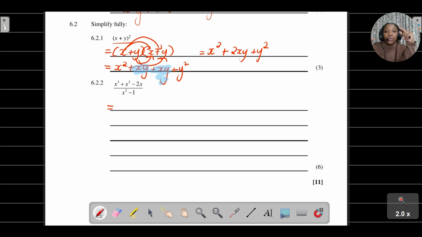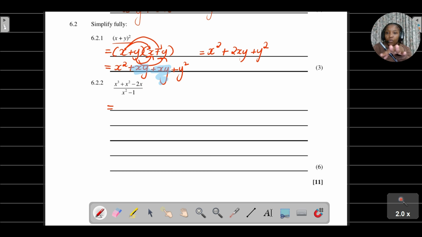Now, for us to even start with the simplification part, you need to remember the concepts that we've learned, how you factorize your difference of two squares, how you factorize your trinomials, to help you in simplifying this expression, right?